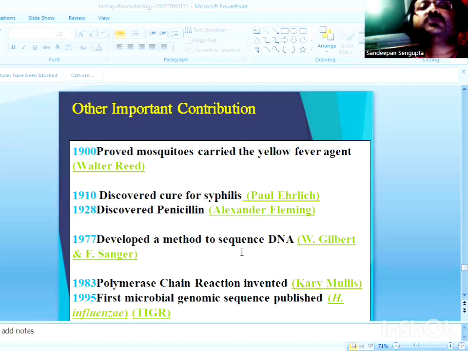Polymerase chain reaction to amplify a gene under laboratory conditions was introduced by Kary Mullis in 1985. Then the first microbial genome sequence, of Haemophilus influenzae, has already been published.